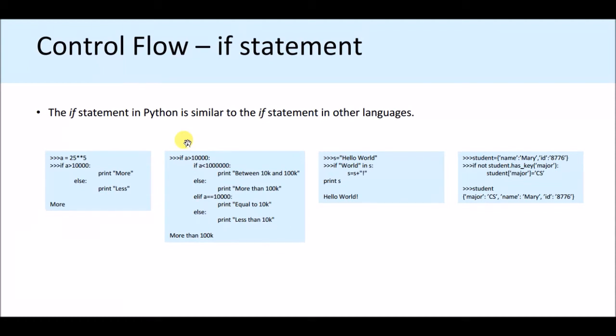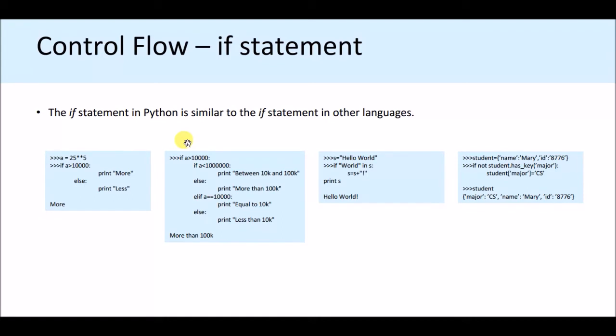If it is more than 100k, it will print more than 100k. There is a chance it is less than 10k or equal to 10k. Then we have to write else if, that is called elif: if a double equal to 10,000, it will print it is equal to 10,000. Else it is less than 10,000.